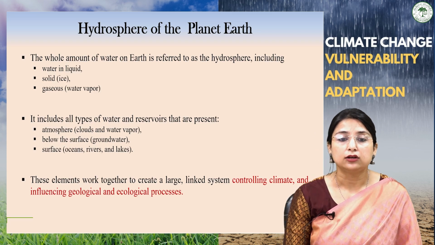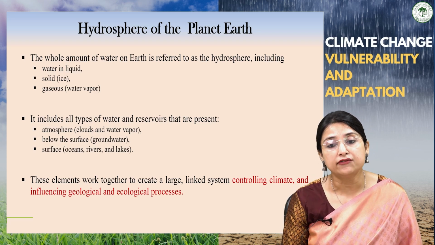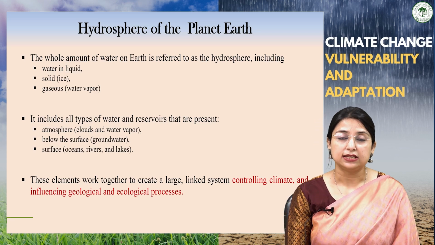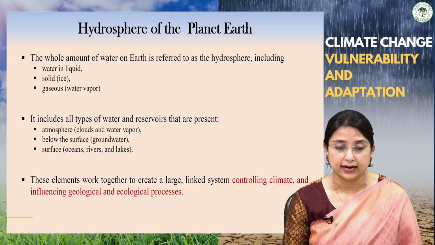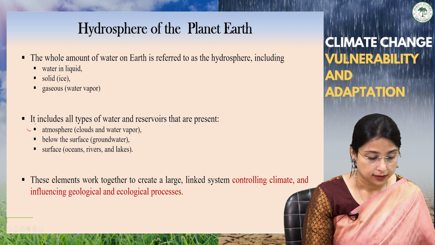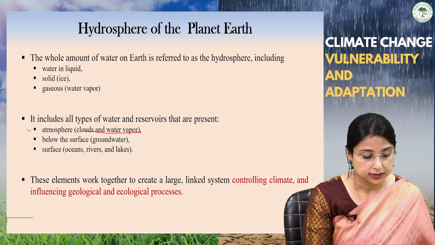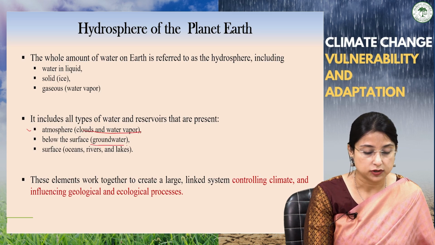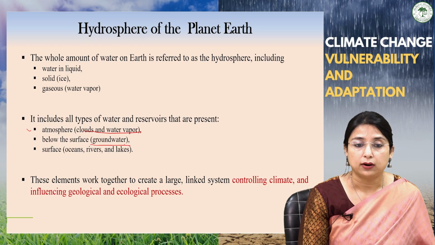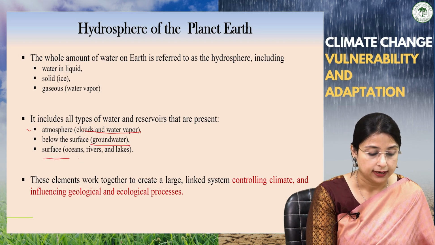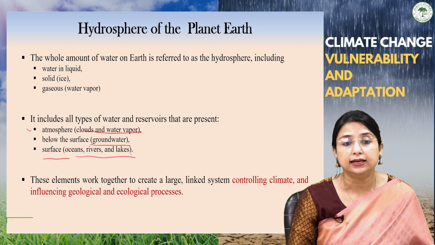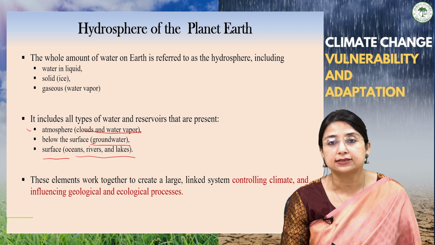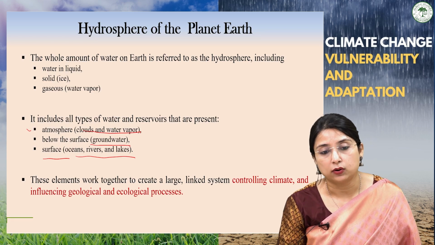The hydrosphere includes all types of waters and reservoirs that are present on this planet Earth. That can be seen in the presence of water in the atmosphere, in terms of clouds and water vapor; below the surface, in terms of groundwater; and on the surface, in terms of oceans, rivers and lakes. All these types of waters and reservoirs together can be termed the hydrosphere.